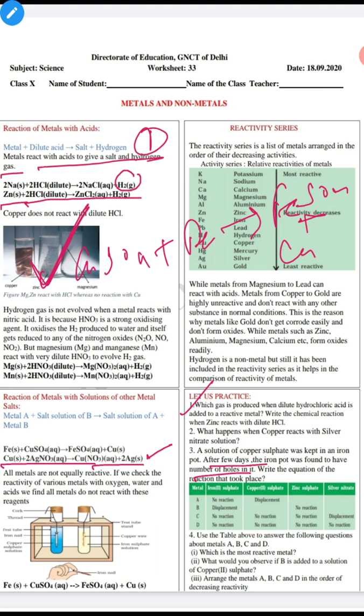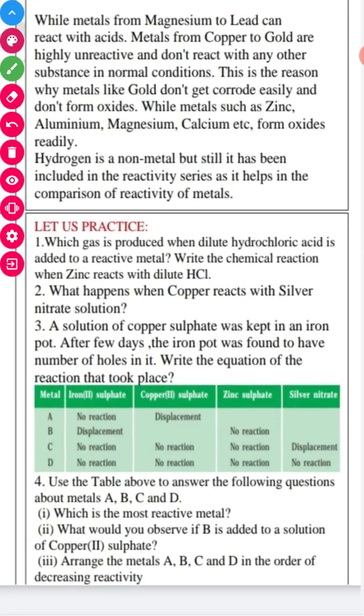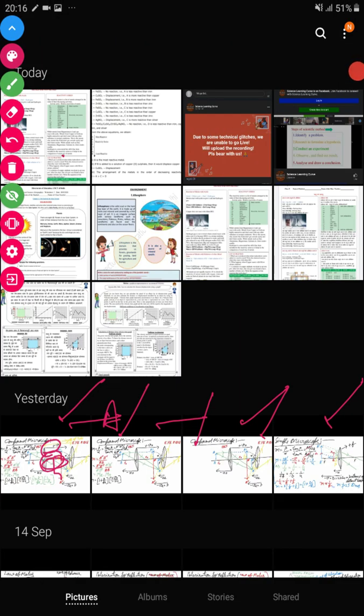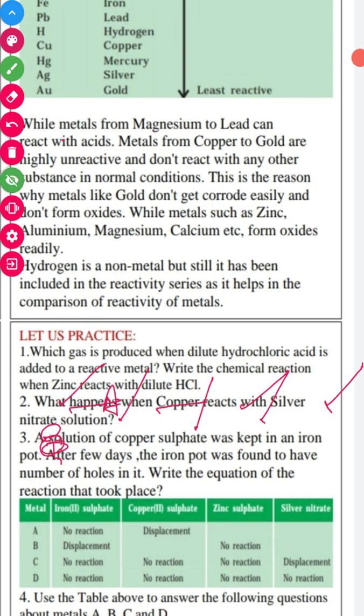Okay, so question number 4 we have. Students, they have given you a table where we have metals A, B, C, D, and we have to write what will happen when metal A is added to iron sulfate and copper sulfate, when B reacts with iron sulfate and zinc sulfate, when C reacts with iron sulfate, copper sulfate, zinc sulfate and silver nitrate, and when D reacts with iron sulfate, copper sulfate, zinc sulfate and silver nitrate.